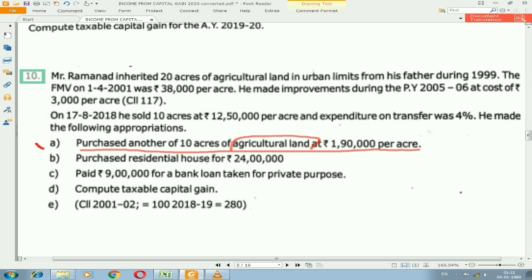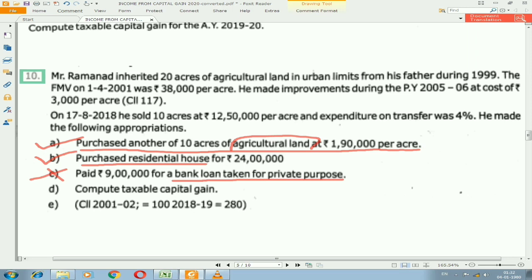You can see the first one, that is we have agricultural land. Purchase is also agricultural land, sale is also agricultural land, that will come under 54B. Purchase is residential house, that is the second one. So sale is any long-term capital asset, we can consider like that, and purchase is residential house, which will come under 54F. So third one is paying 9 lakh for a bank loan for private purpose. So it will not come under any exemptions, or we are not going to take that amount, so that will not be taken. So first two will be related to exemptions.